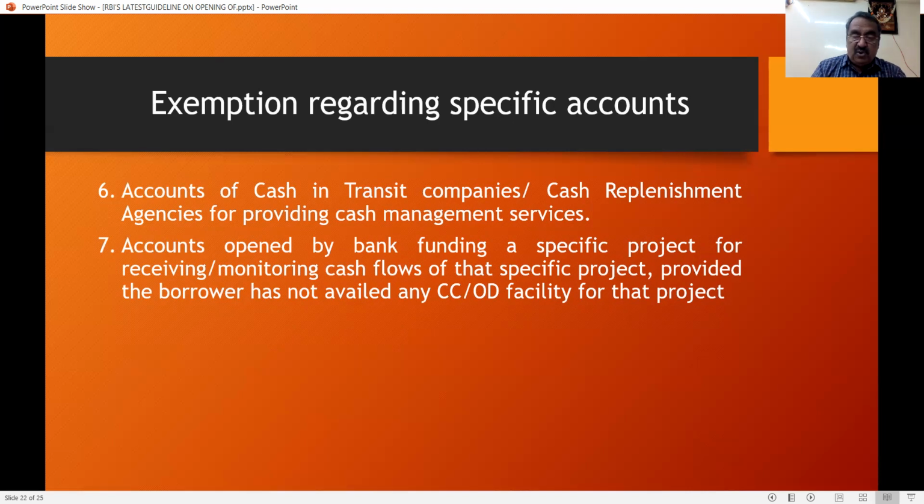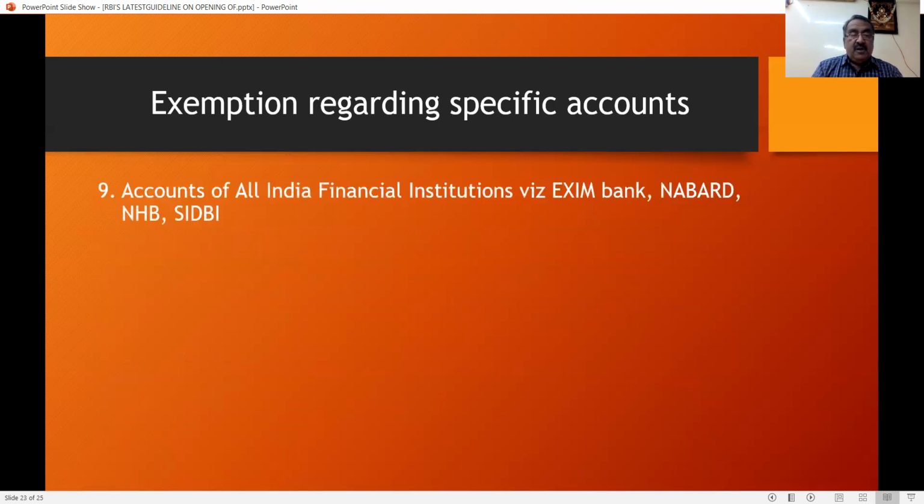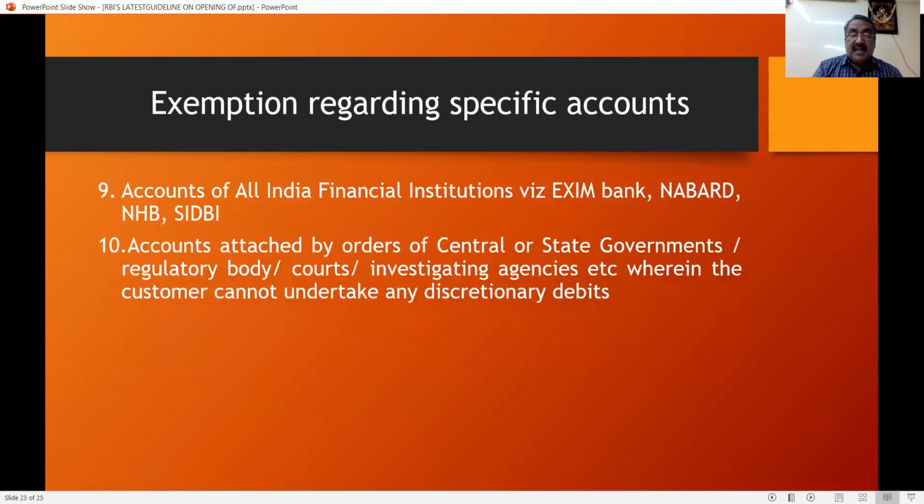And if no loan has been availed for the project, they can open the current account with any bank. And for interbank accounts, they can open the account. And accounts of all India financial institutions, say EXIM Bank, NABARD, National Housing Bank, SIDBI, are permitted to open a separate account. And accounts attached by orders of central or state governments, regulatory bodies, courts, or investigating agencies, wherein the customer cannot undertake any discretionary debits because debits are restricted, are permitted to be operated.